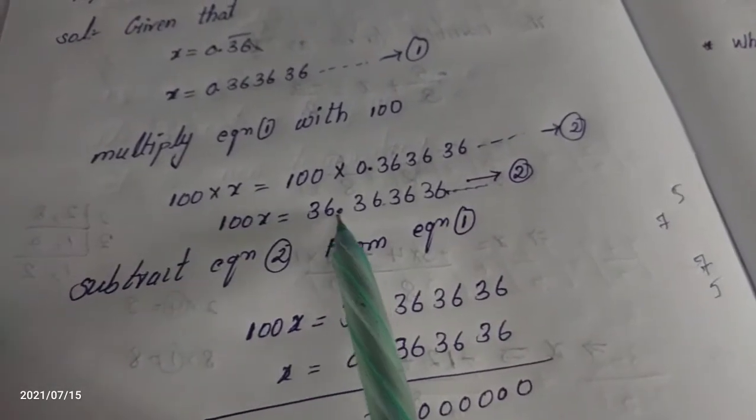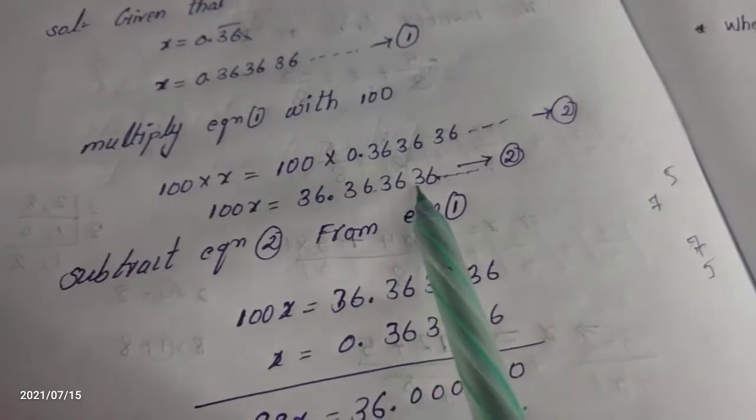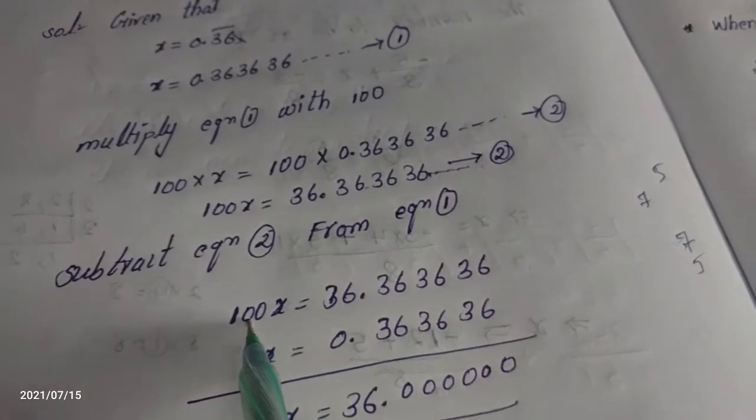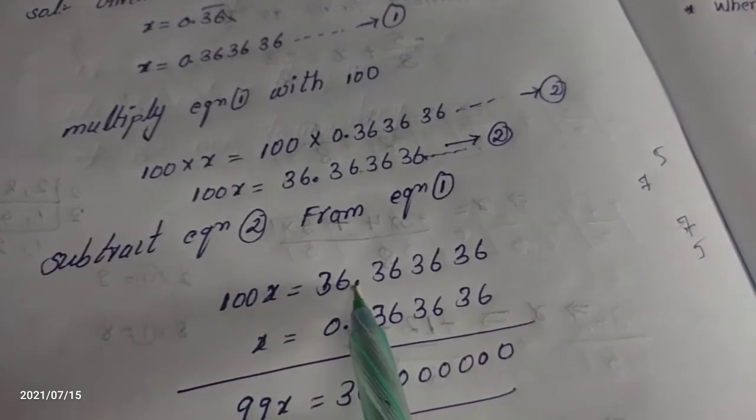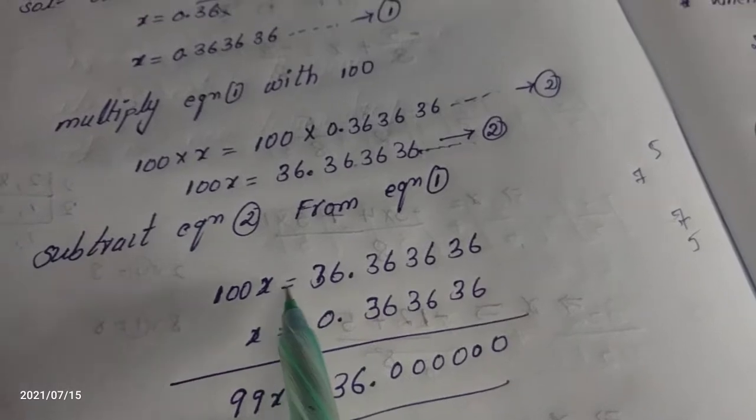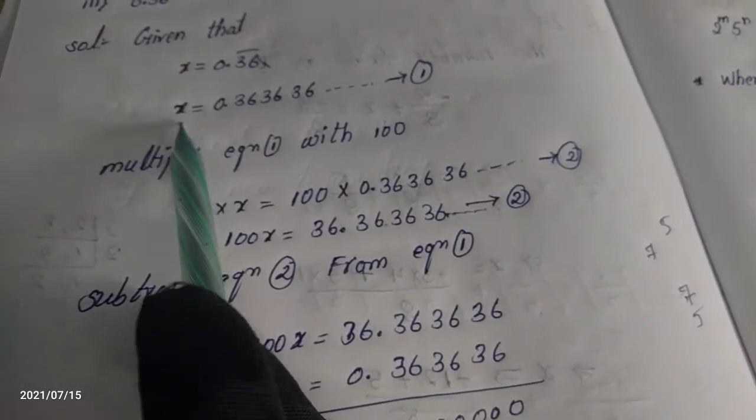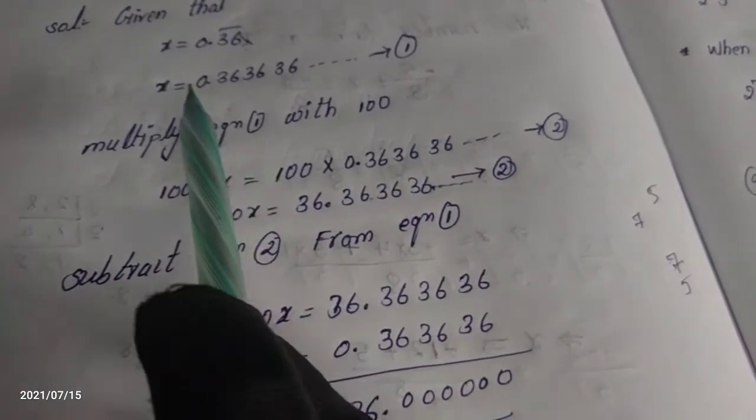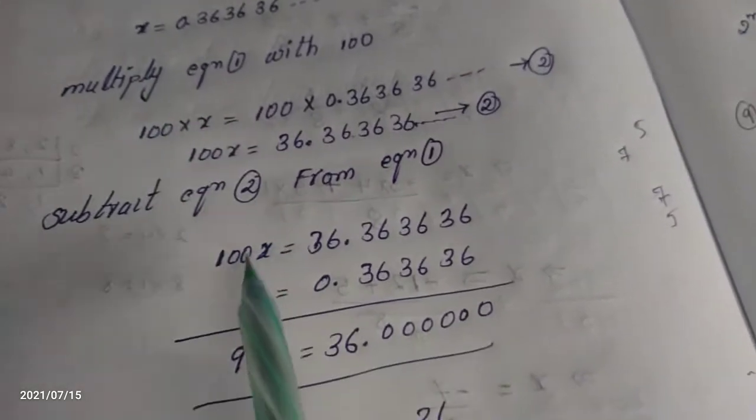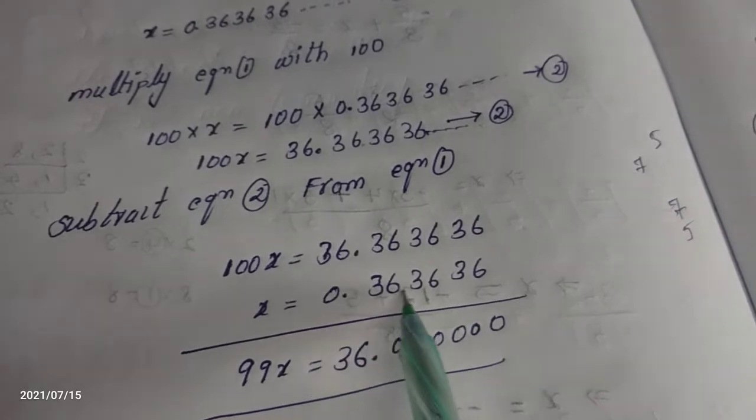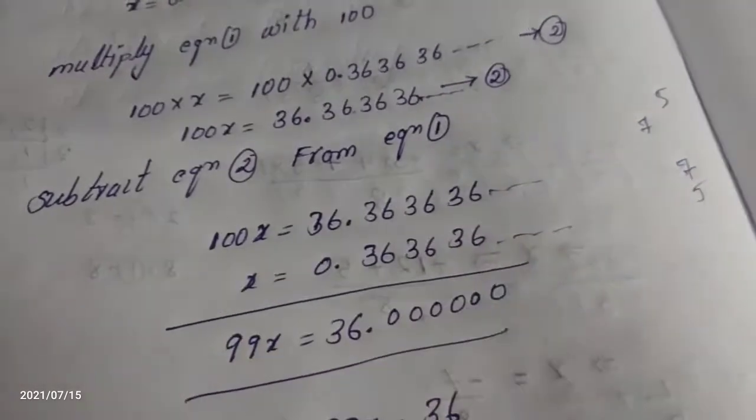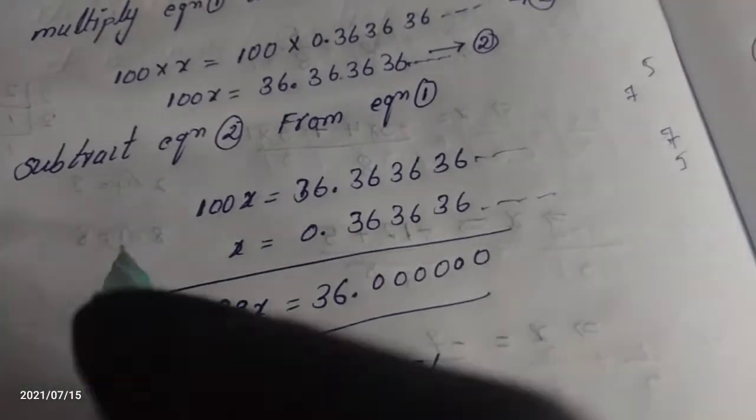Here 100x is equal to 36.3636 and so on. We have to subtract equation 1 from equation 2. So 99x is equal to 36, and so on. Just subtract the two equations.